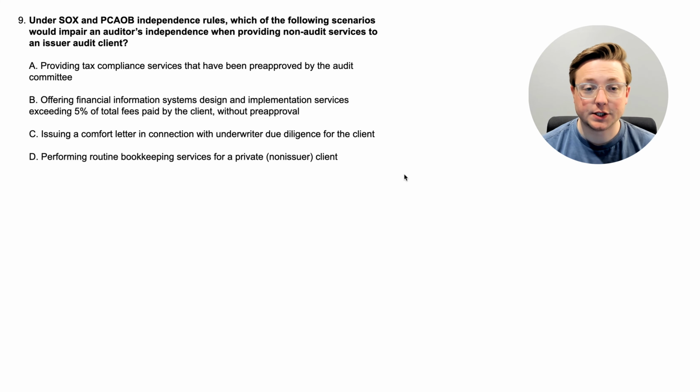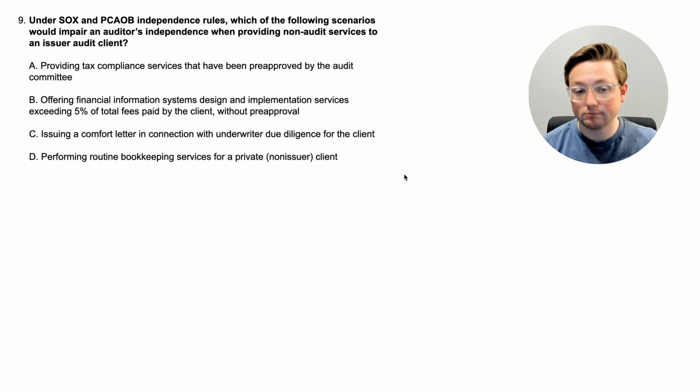All right, here we are at question 9. Under SOX and PCAOB independence rules, which of the following scenarios would impair an auditor's independence when providing non-audit services to an issuer audit client? Would it be A, providing tax compliance services that have been pre-approved by the audit committee? Is it B, offering financial information systems design and implementation services exceeding 5% of total fees paid by the client without pre-approval? Is it C, issuing a comfort letter in connection with underwriter due diligence for the client? Or is it D, performing routine bookkeeping services for a private non-issuer client?